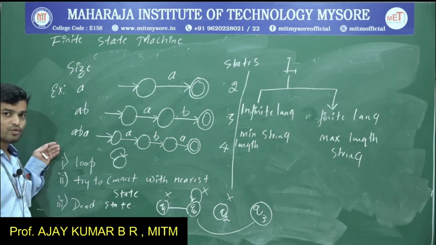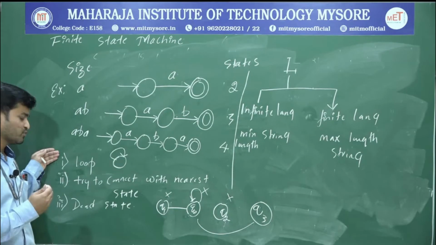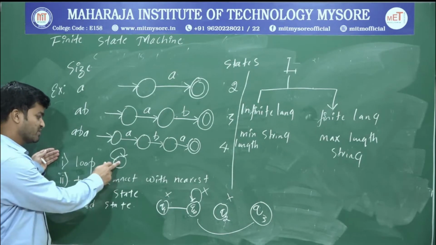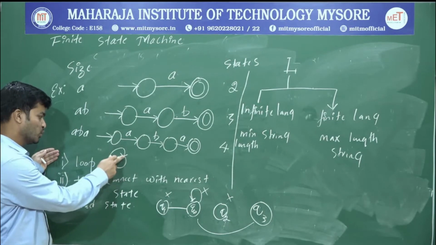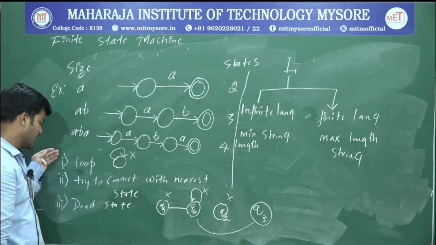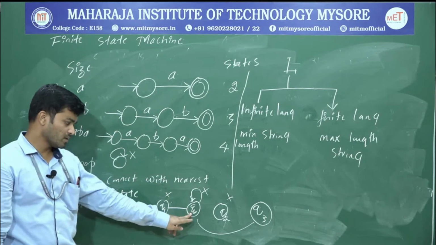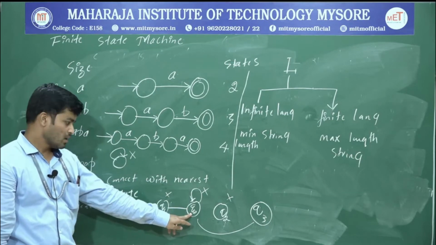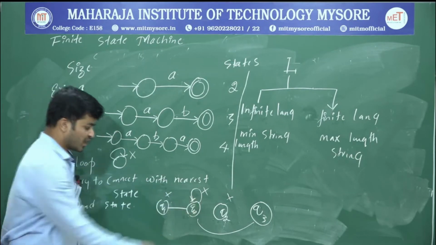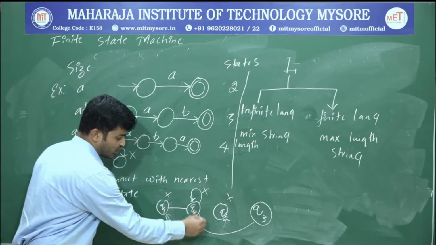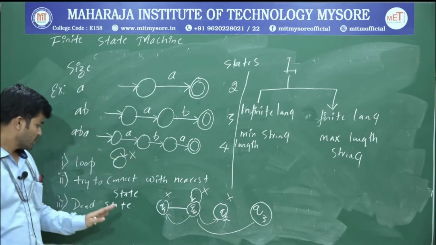So while constructing an automata, first give preference for a loop. Assume this one is a state. If a loop is not possible, in that case try to connect with the nearest state. Assume Q0 is our state. If a loop is not possible, try to connect with Q1 and Q2.